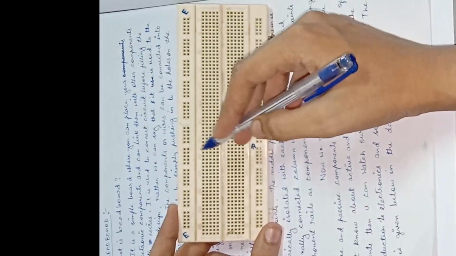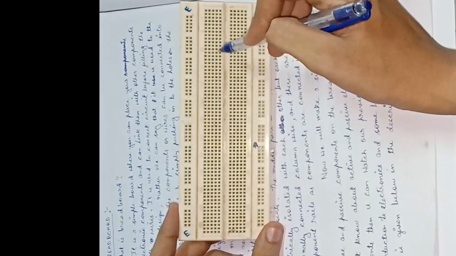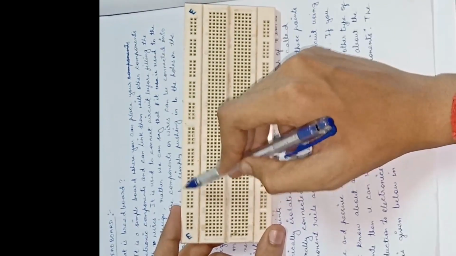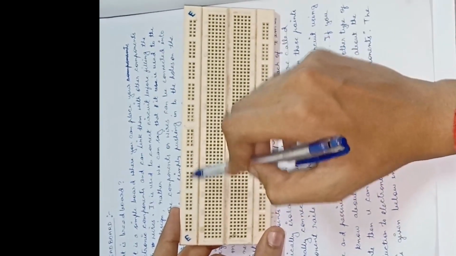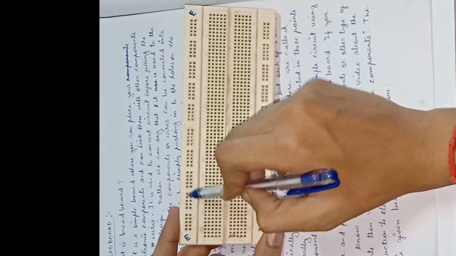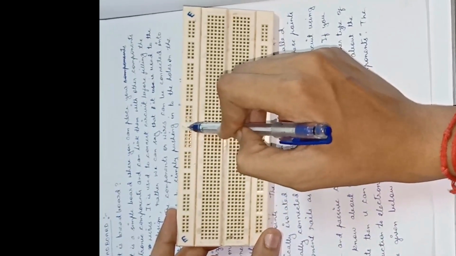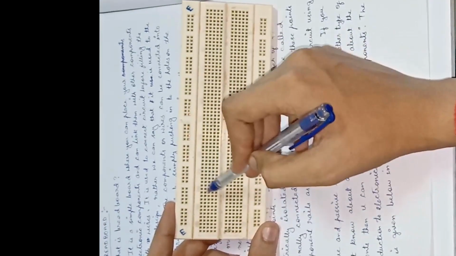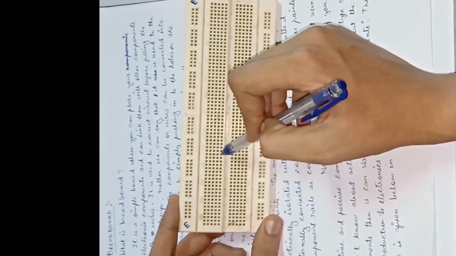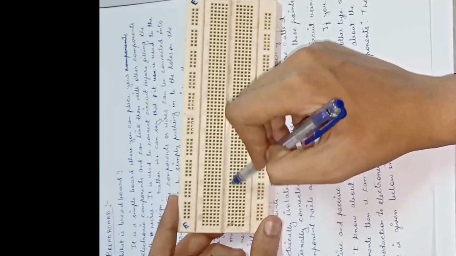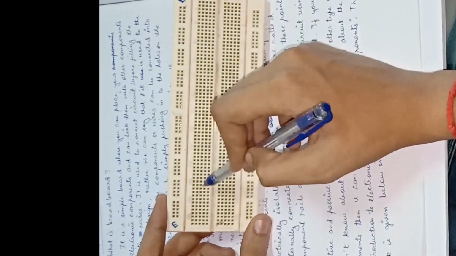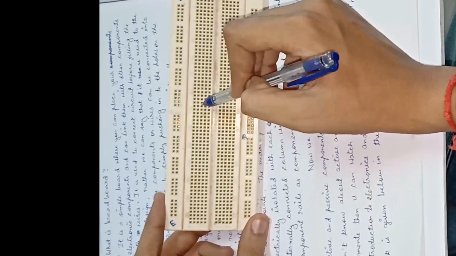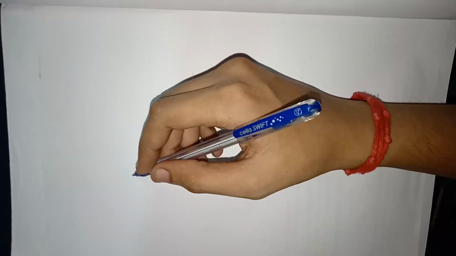So let's recall what we have understood. This is a breadboard and these two rails are called power rails. They are internally connected, but there is a break after 5 columns. 1, 2, 3, 4, 5. There is a break. 1, 2, 3, 4, 5. And the middle part is divided into 2 parts, first part and second part. These are electrically isolated, and these holes are also connected internally, but column wise. The same goes for this one also.